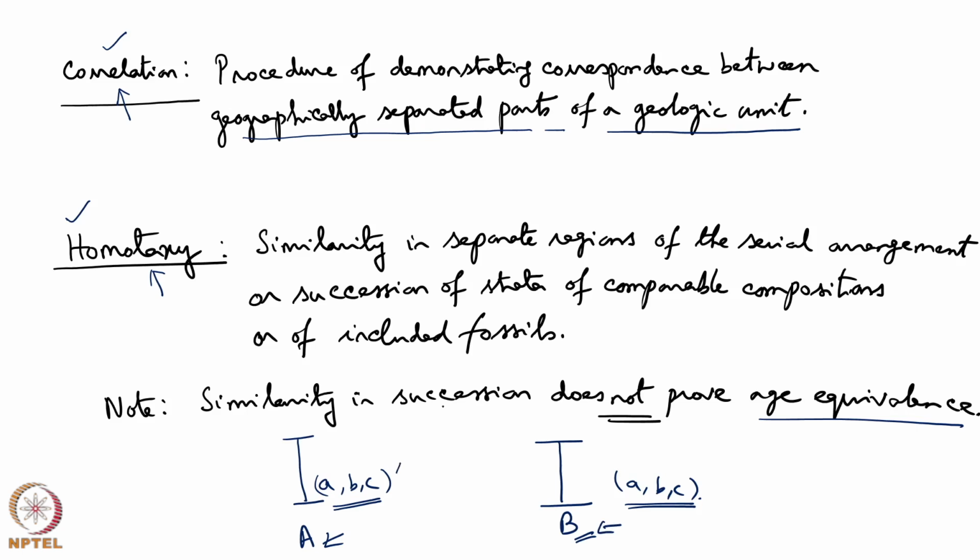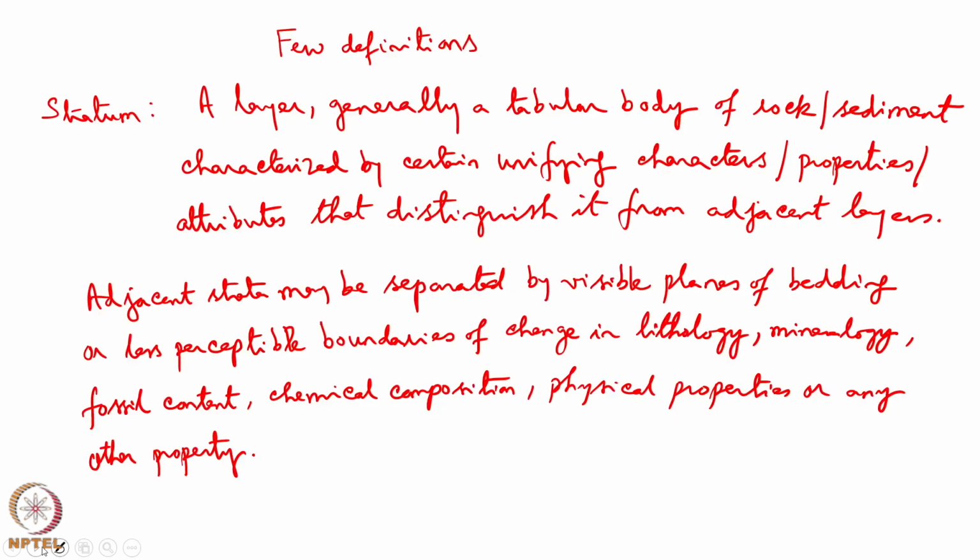Now, instead of lithic character we can also use the included fossils for that purpose. Now, similarity in succession does not prove age equivalence, and this point I have been referring in this NPTEL presentation. Going ahead with few more definitions, stratum word comes very frequently while dealing with sedimentary layers. It is a layer, generally a tabular body of rock or sediment characterized by certain unifying characters or properties or attributes that distinguish it from the adjacent layer.